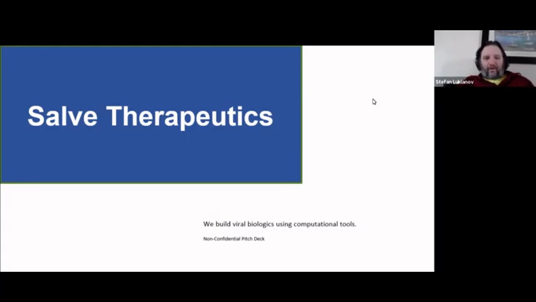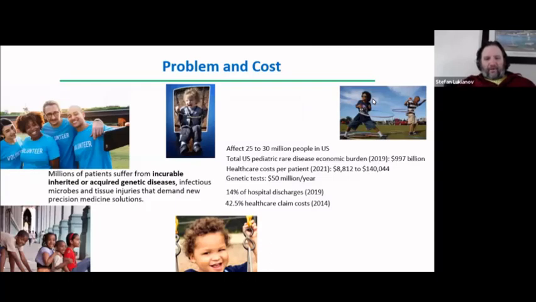do my best. So hi, I'm Stefan Lukianovl. I'm the founder and CEO of Salve Therapeutics, and our motto is that we build viral biologics using computational tools. So the problem that we're trying to address is that millions of patients suffer from incurable, inherited, or acquired genetic diseases, infectious microbes, and tissue injuries that demand new precision medicine solutions.